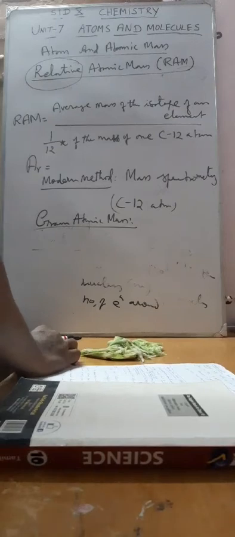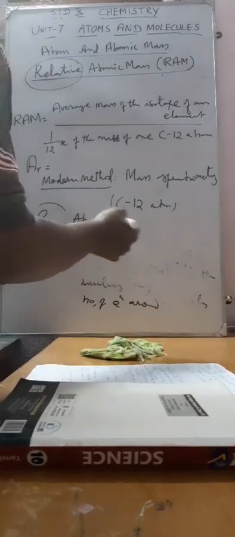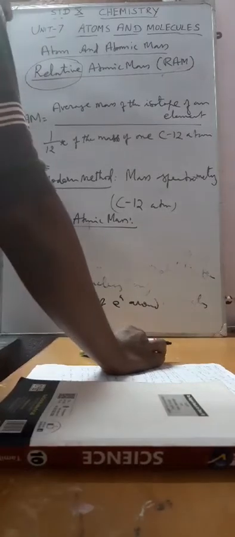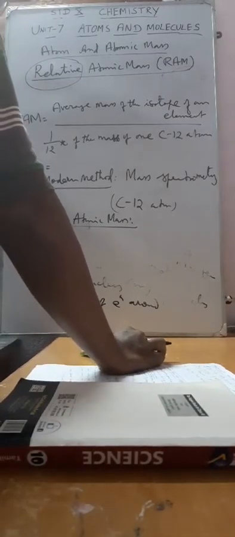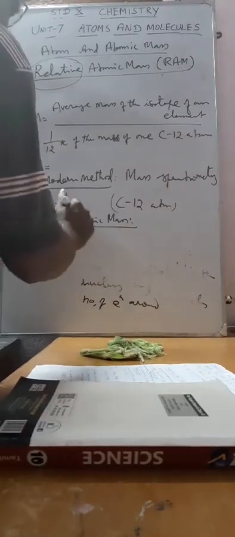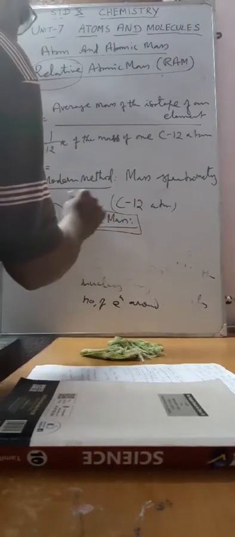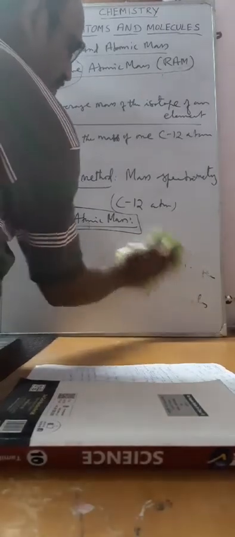But for calculation purposes, we use the unit gram. So we can say it is gram atomic mass. If you use the unit of gram, it is called gram atomic mass. Otherwise, it is simply a ratio. There is no unit for atomic mass. When you express atomic mass in terms of grams, that is called the gram atomic mass.